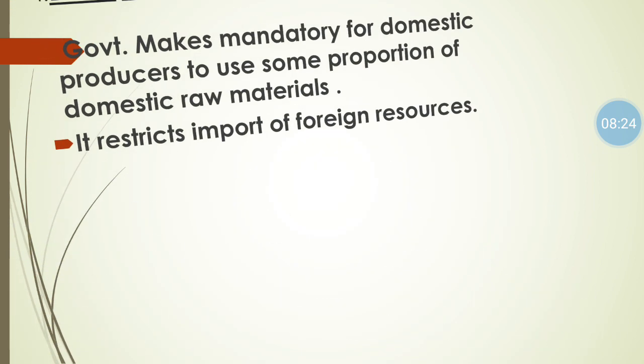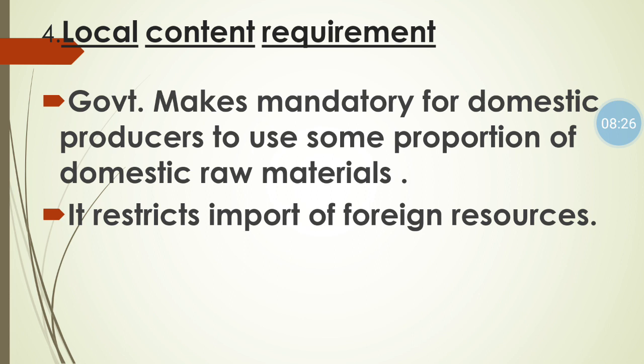Next is local content requirement. In this the government makes it mandatory, means compulsory, for the domestic producer that he can import some part of the raw material from another country, but some part of the raw material he has to use from the domestic country only.